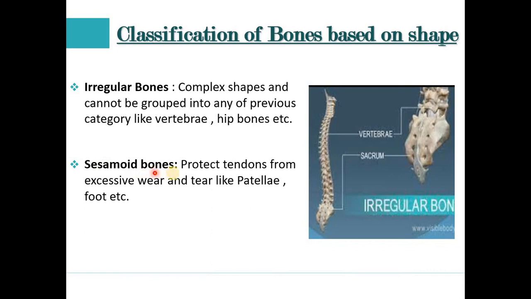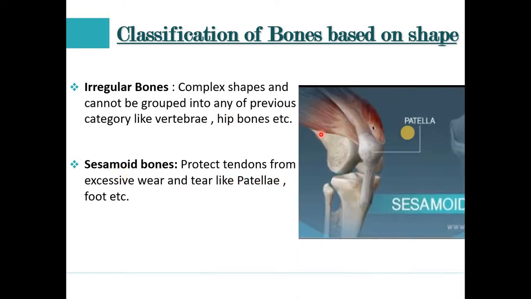Last is the sesamoid bone. A sesamoid bone is a bone which protects the tendon from excessive wear and tear. So what exactly is the function of the sesamoid? Just to protect the tendon from wear and tear. Example, patella. Patella is the best example of a sesamoid bone. In this picture you can see the patella is present in our knees. It is a small bone, present in the joint, and it is an example of a sesamoid bone. I hope it is clear, irregular bone and sesamoid bone.